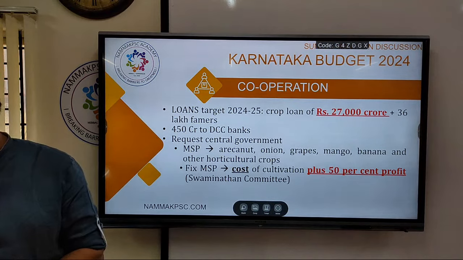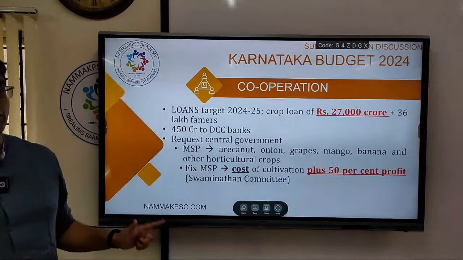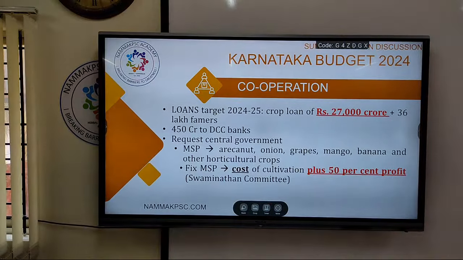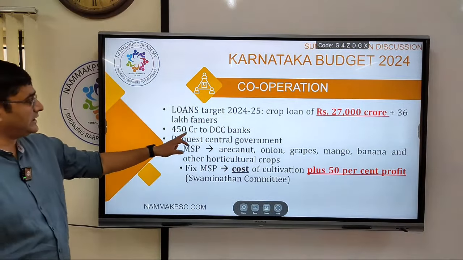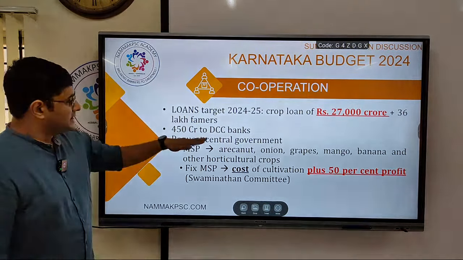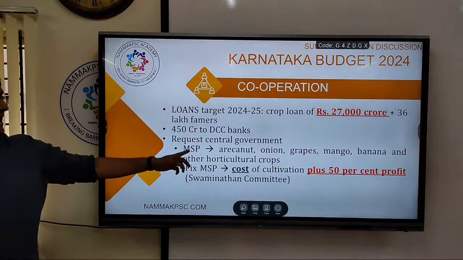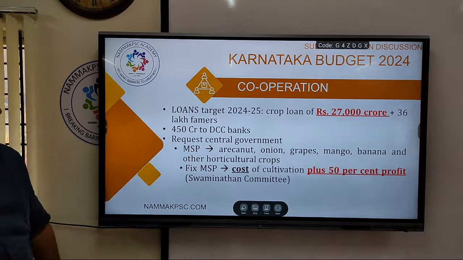Also, for the subsidized loans, the subsidized interest that they have given, they have to be compensated, for which 450 crores have been given. Then, request the central government to introduce MSP for arecanut, onions, grapes, mango, banana and other horticulture crops.